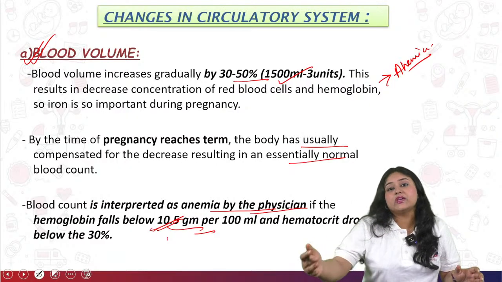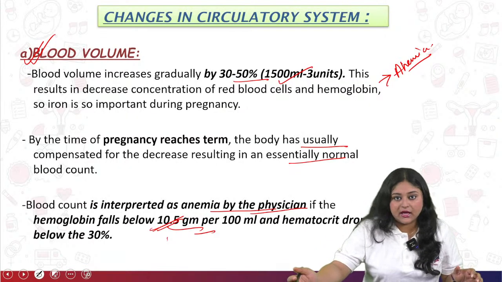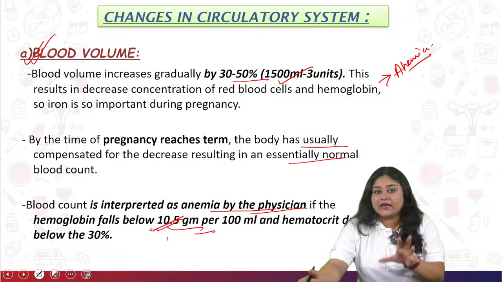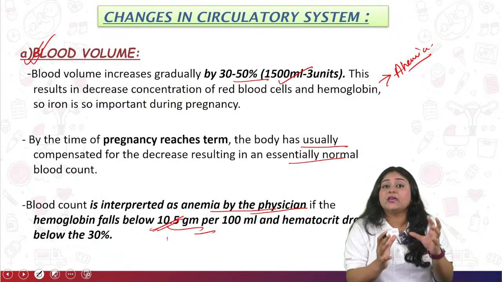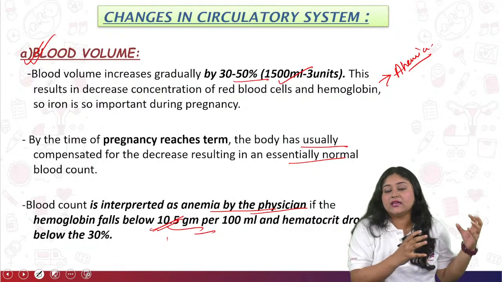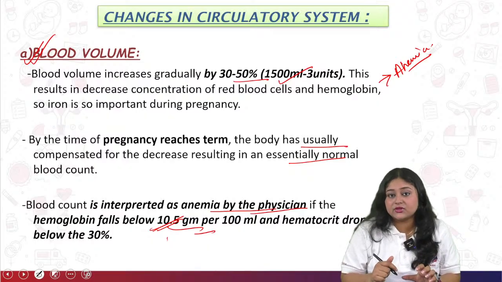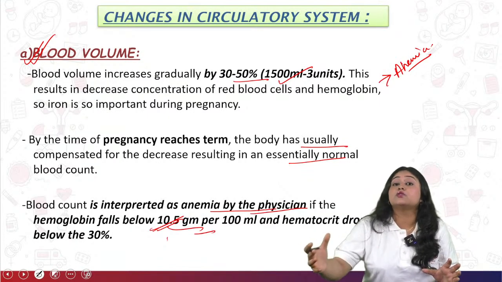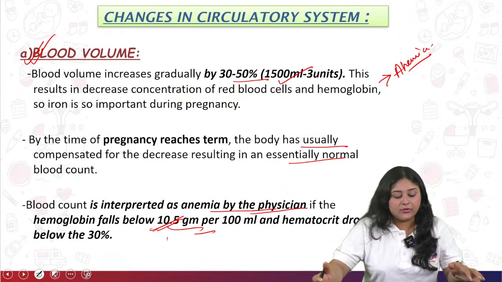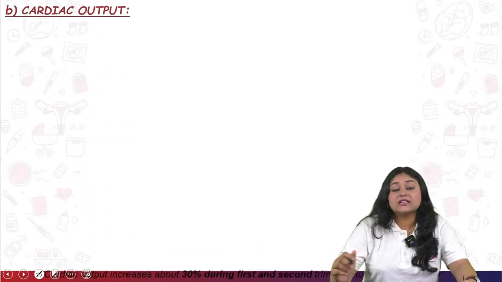The child also is going to be affected by the anemia, because the placental barrier is not going to protect the hemoglobin. So that's why, due to the low hemoglobin concentration of the mother's body, the fetus is also going to be affected by the anemia. Now come to the cardiac output.